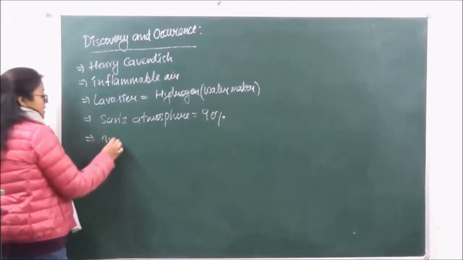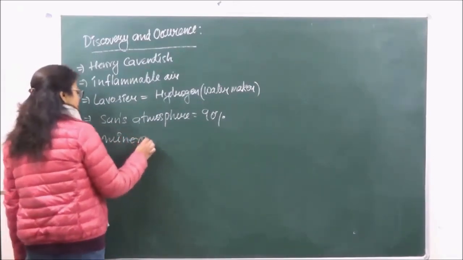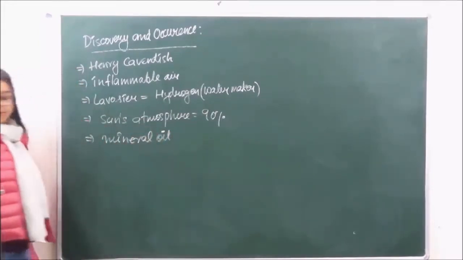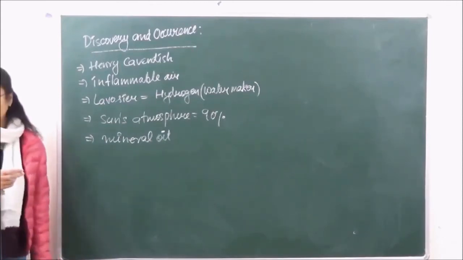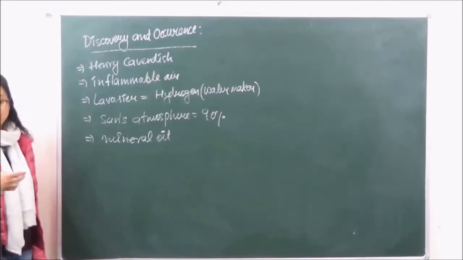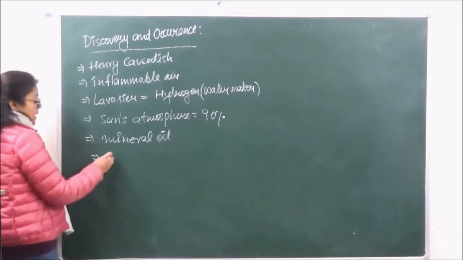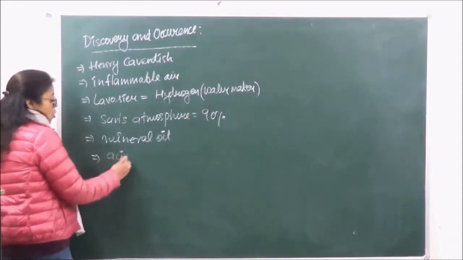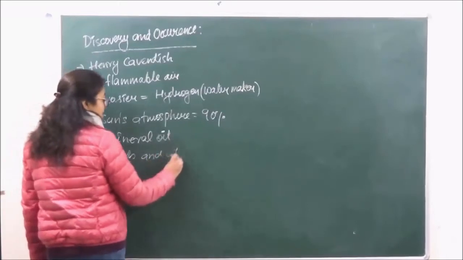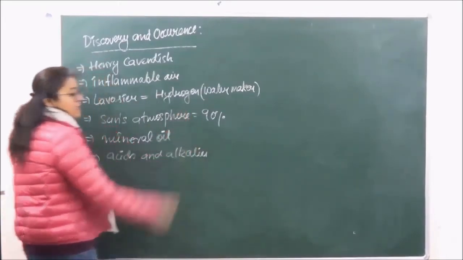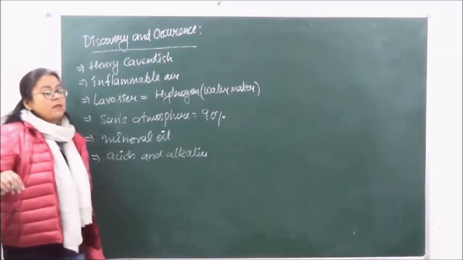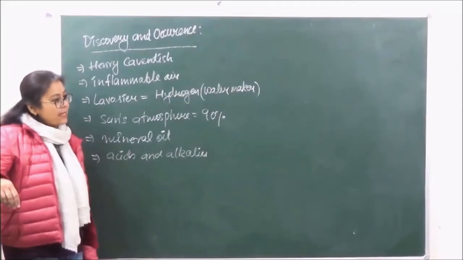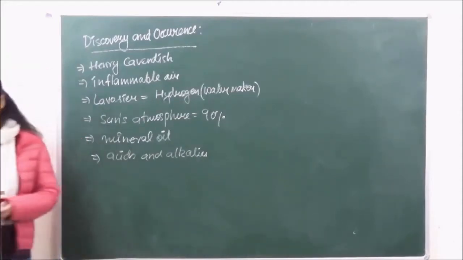Hydrogen occurs in mineral oils, and it is present in almost all the organic compounds such as hydrocarbons, carbohydrates, fats, proteins, etc. Hydrogen is also the major constituent of all acids and alkalis. You already know HCl, H2SO4, NaOH, all of them have hydrogen as one of the components. So these are some facts about discovery and occurrence.